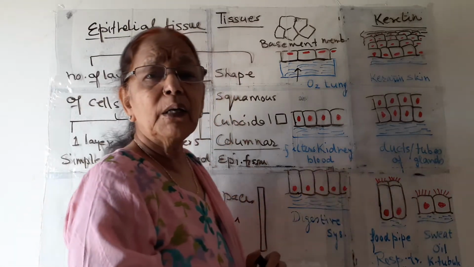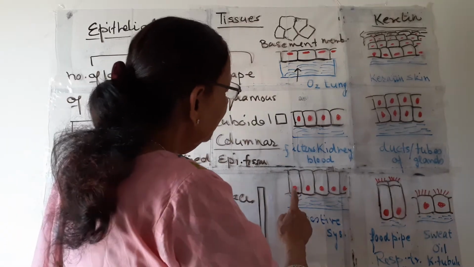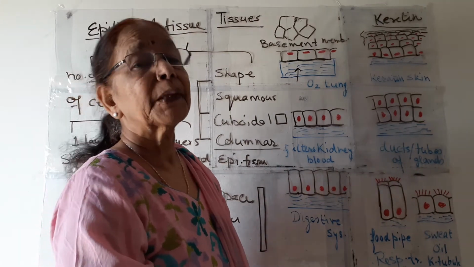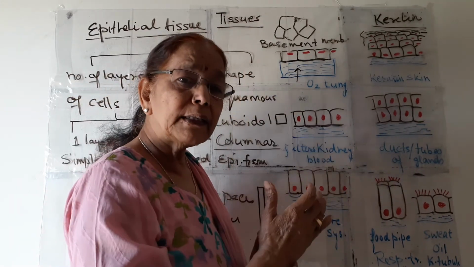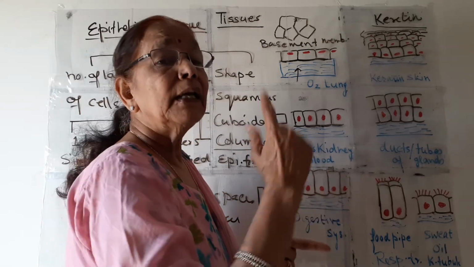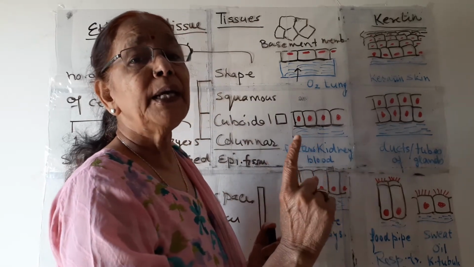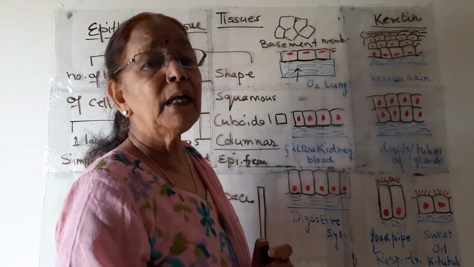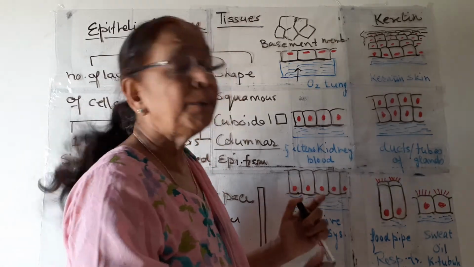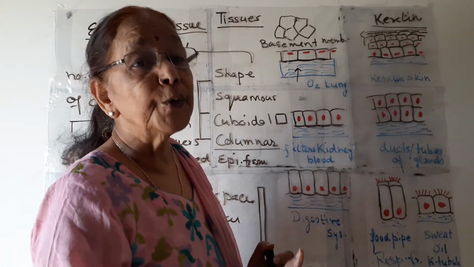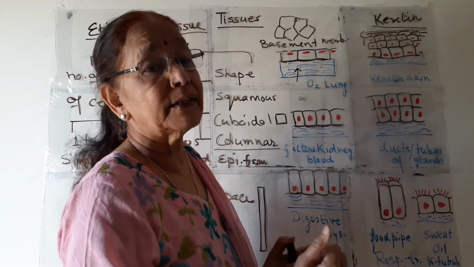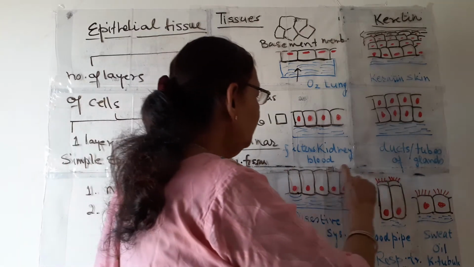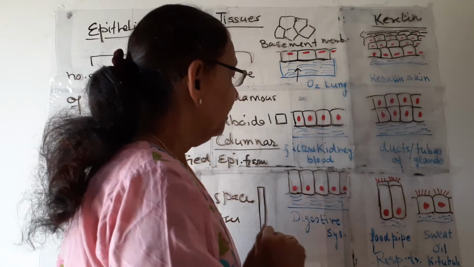They are present on the basement membrane, and they are present in our digestive system, in the stomach, in the small intestines, in the large intestines. The inner lining is covered by these columnar epithelial tissue, and they help in absorption of nutrients in our small intestines, and from there it is given to the blood vessels. So it is single layered there.